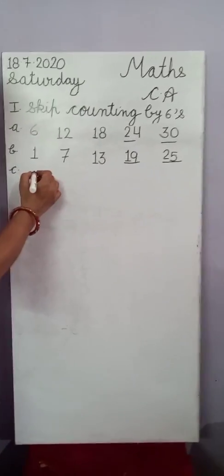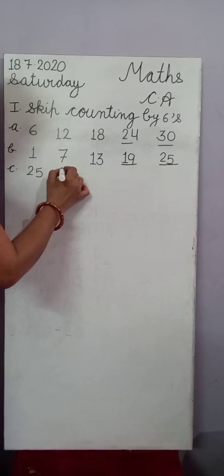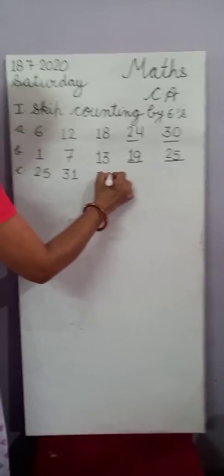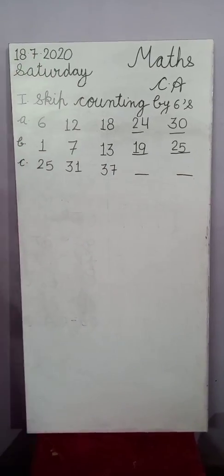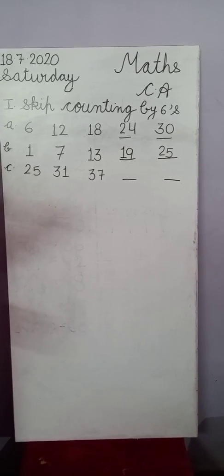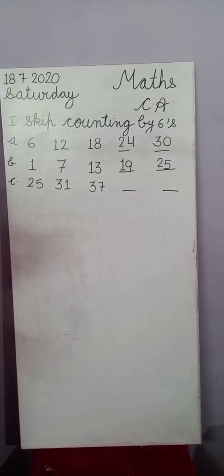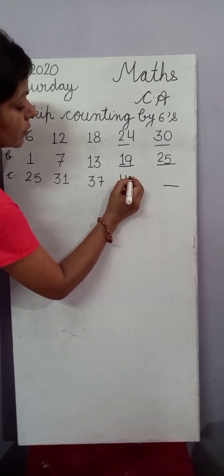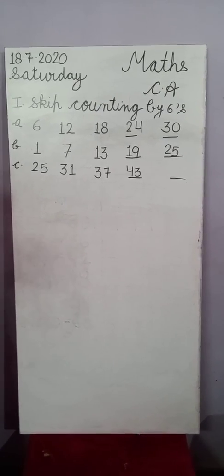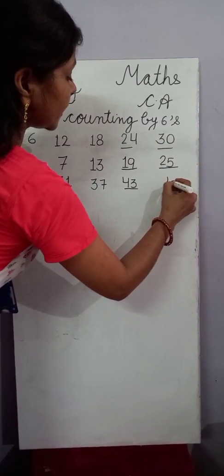C part. 25, 30, 31, 37. Now you will tell me which digit will come here. 37, 38, 39, 40, 41, 42, then 43. 44, 45, 46, 47, 48, then 49.